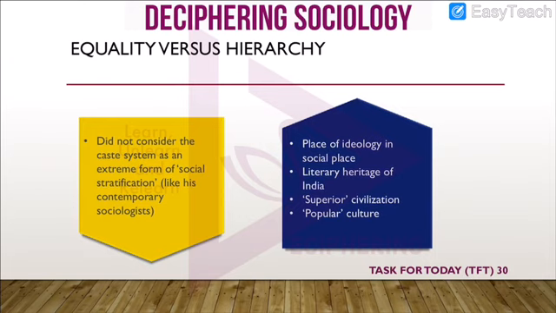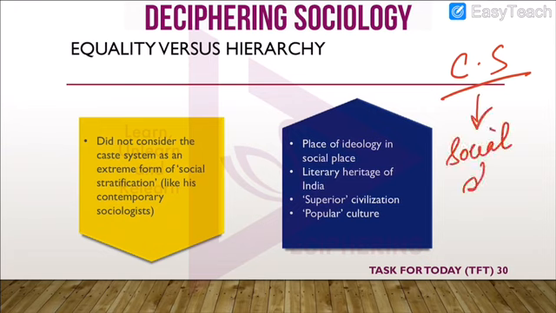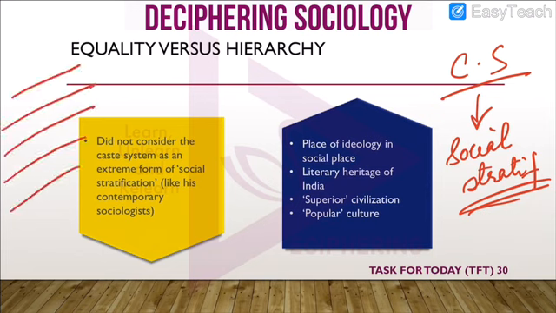He understood that any sociologist who had studied India previously saw the caste system as a kind of social stratification system, an extreme form of stratification, because there were segments between different castes, and there was discrimination.